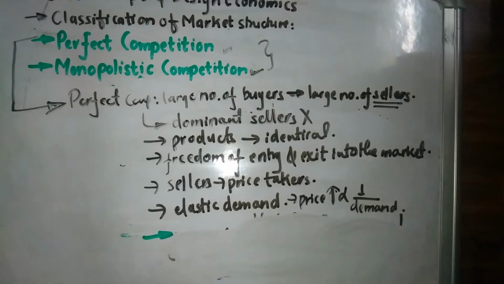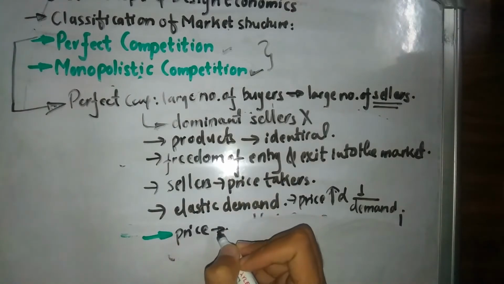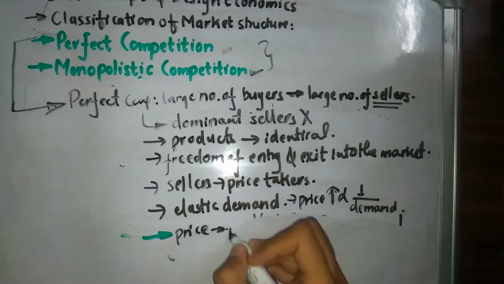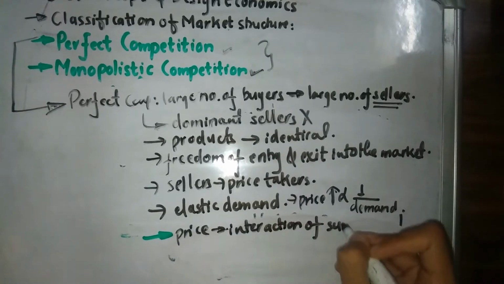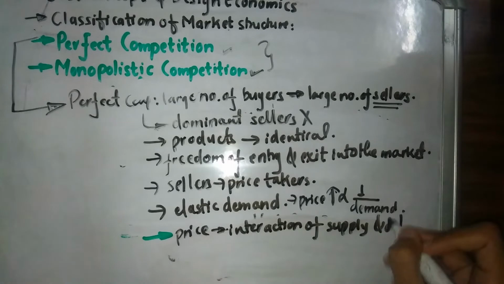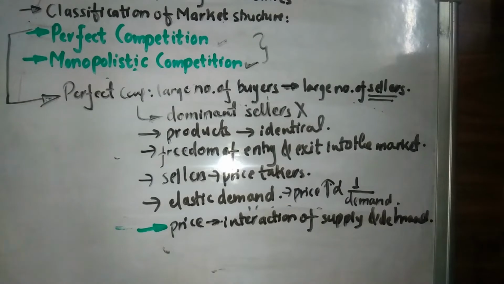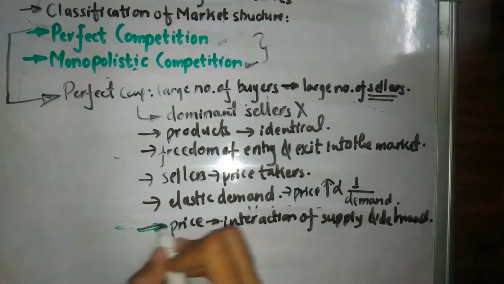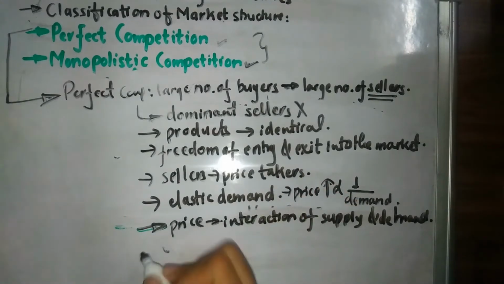Another feature of this type of market is that there is perfect information and knowledge among buyers and sellers, which is not much of an important factor. And the price for the product is going to be determined by the interaction of supply and demand. If there is higher demand, the prices might increase, but the prices are going to be increased by all the firms. There must be a mutual understanding between all the companies, because if a certain company increases the price abruptly, others are going to run out of business.